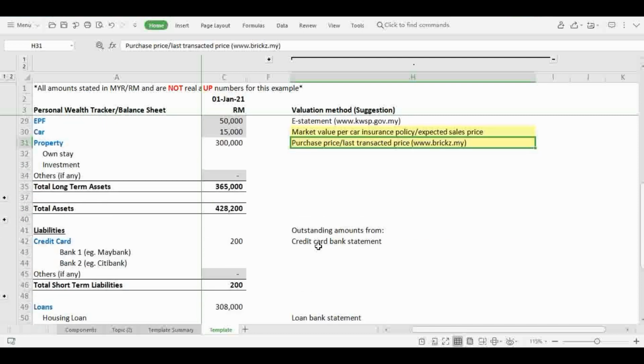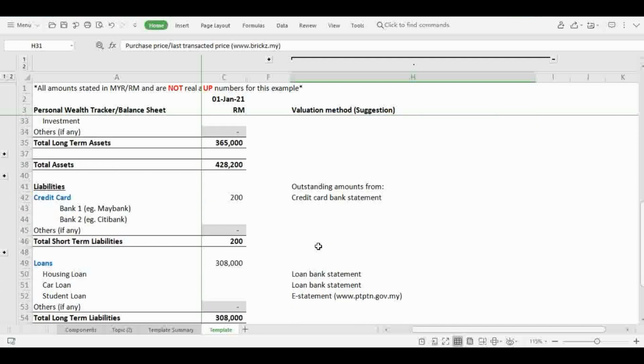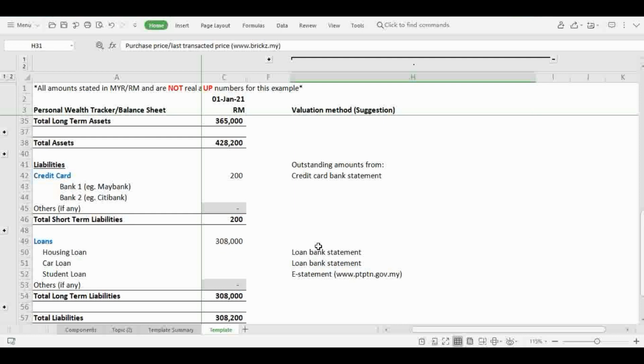For liabilities, the values are straightforward. They would be the outstanding amounts based on the credit card, housing, and car loan bank statement, as well as the e-statement from PTPTN website.